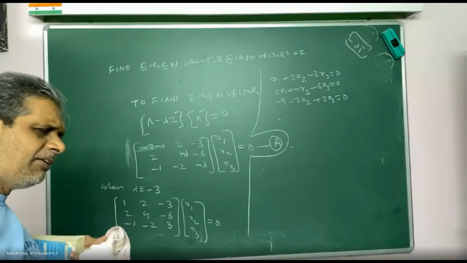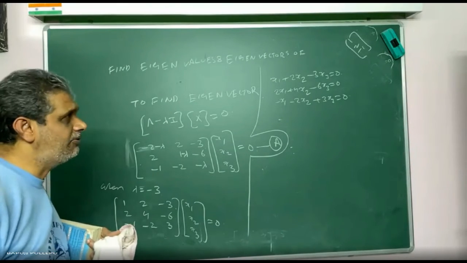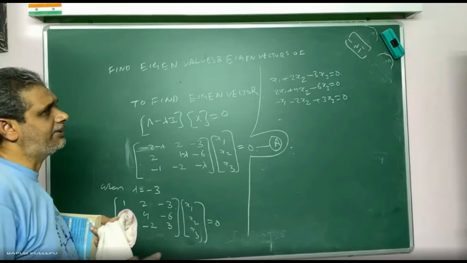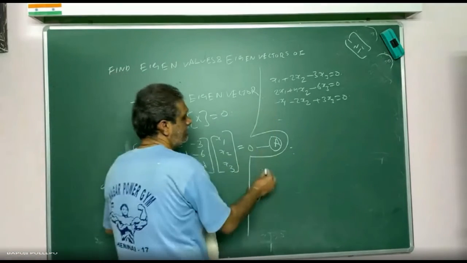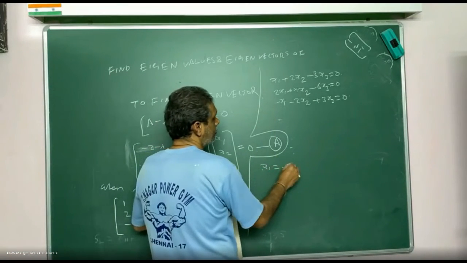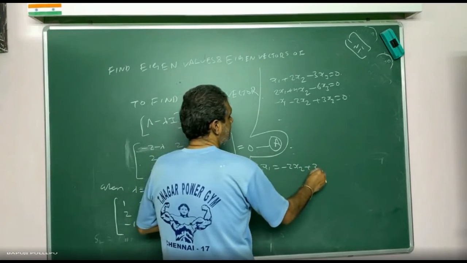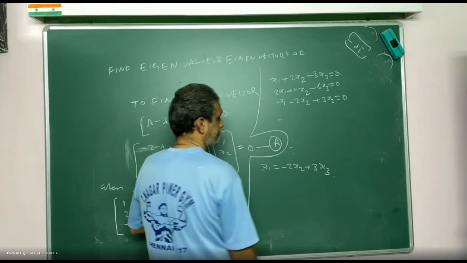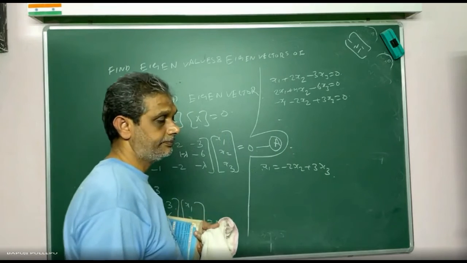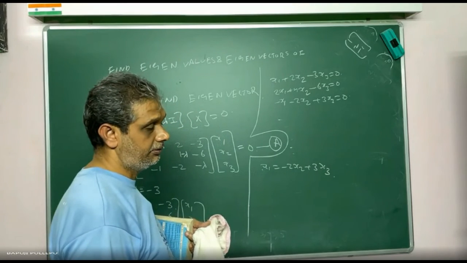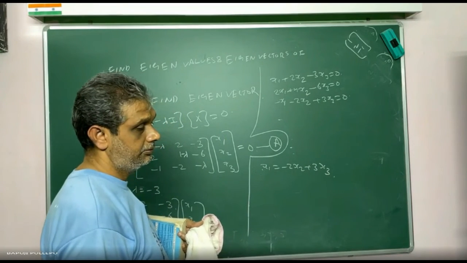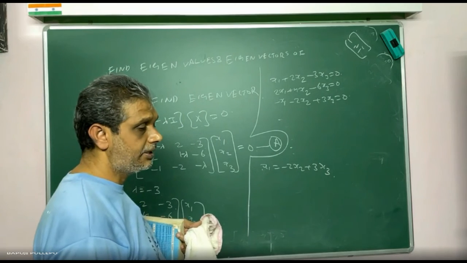So, I will take actually the same thing you have done at plus-2 level. I will write the parametric equation, now in a different style. I will take any one equation. I will write x1 is equal to minus 2x2 plus 3x3. Can you agree? Sir, can you agree or not?